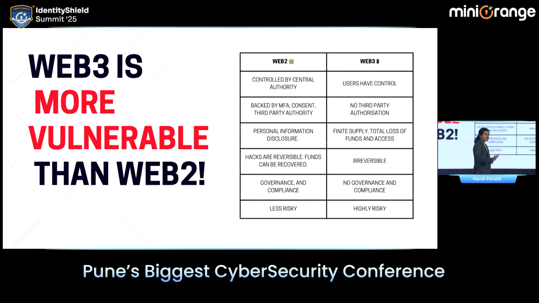There is governance and compliance in the Web2 ecosystem. We have RBI, we have SEBI, we have so many compliances, we have UPI, and there are n number of rules that a company has to follow to take part in the fintech ecosystem. Whereas in Web3, there is no proper governance and compliance. So it is still an unsaturated or immature market. But it is evolving. These are some of the risks.